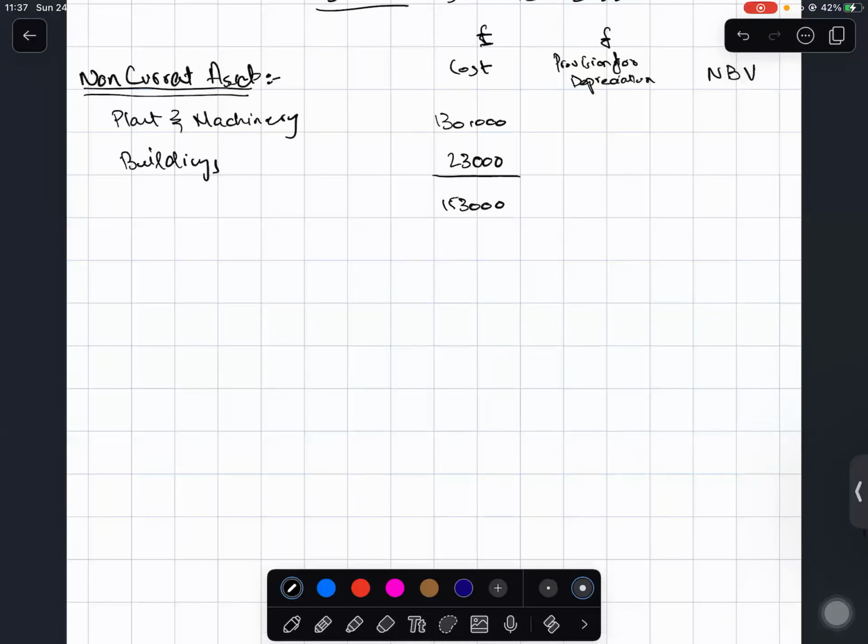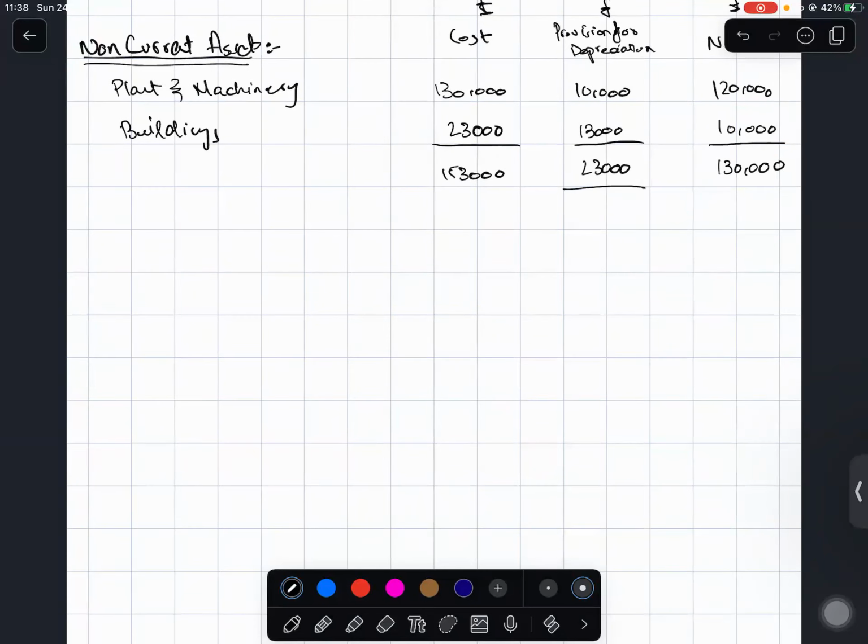After that, you check your accumulated depreciation or your provision for depreciation account, and you find that for the plant and machinery, so far we have depreciated a total of 10,000 pounds. And for buildings, we have depreciated a total of 13,000 pounds. So this total becomes 23,000 pounds. The net book value, which is historical cost minus accumulated depreciation, comes out to be 130,000 minus 10,000, which is 120,000, and 23,000 minus 13,000 is 10,000. And the total would become 130,000.